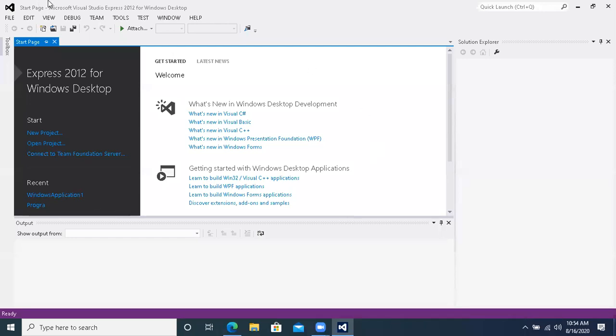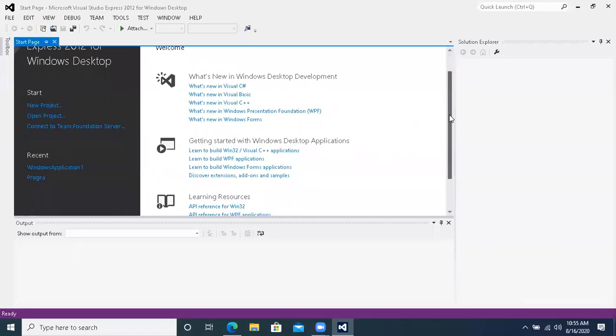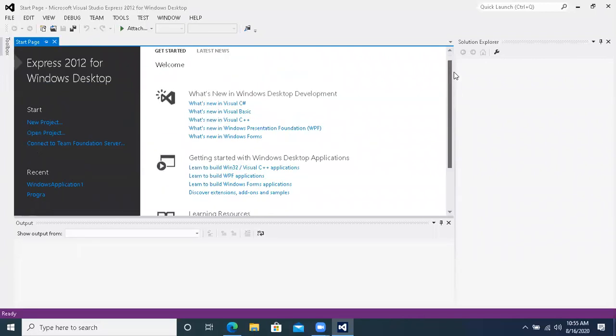When you open it, you will see this kind of environment. See over here. Look at this screen. A number of options will be there. These are just URLs to web links. These web links are about different tutorials of the languages. Tutorials are there, their applications, their uses, their advantages. All these things are there. What is new in Visual Basic, etc. So you don't need to go.